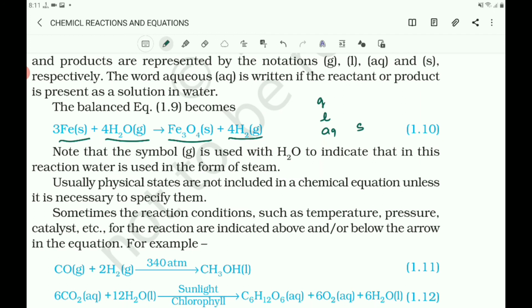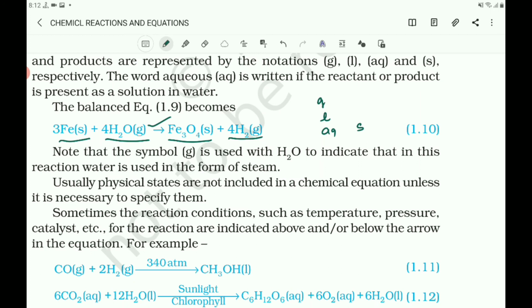Aq means a solution in water, and the symbol g is used with H2O to indicate the gaseous state. Here instead of liquid it is shown as g, meaning steam. If water is used in the form of steam, you can write it as the gaseous state.